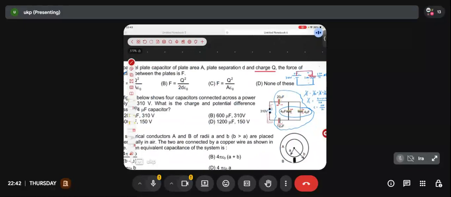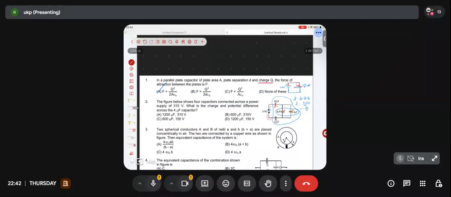V will be Q by C. 600 by 4, what will that give me? Will I be getting 150 volt? Microcoulomb by microfarad gives me the volt unit. So is this going to be the answer? Anyone confirm me once? 2C is the answer.